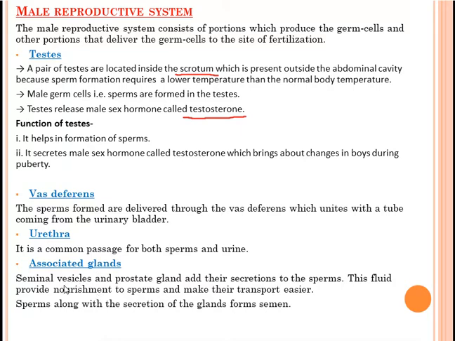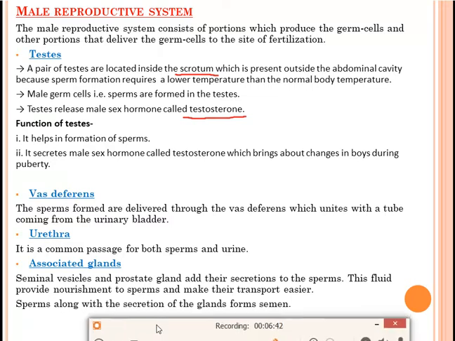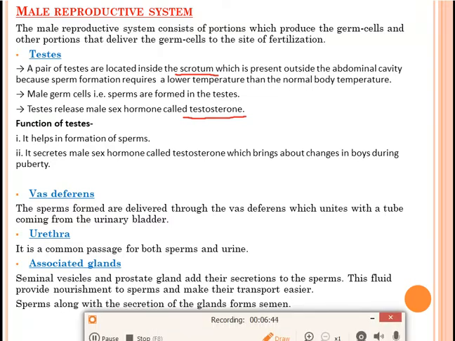Means the secretion of the seminal vesicle and prostate gland will nourish the sperm and they will also help in their transportation. Sperms along with the secretion of the glands form the semen. Okay. The sperm, when it will mix with the secretion of the seminal vesicle and the prostate gland, it will form what? It will form the semen. So this is our male reproductive system.